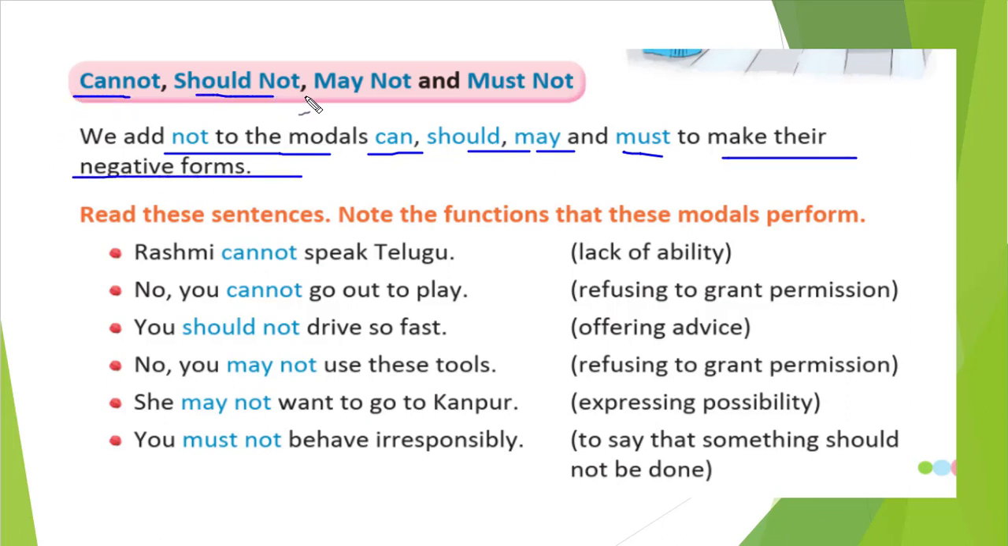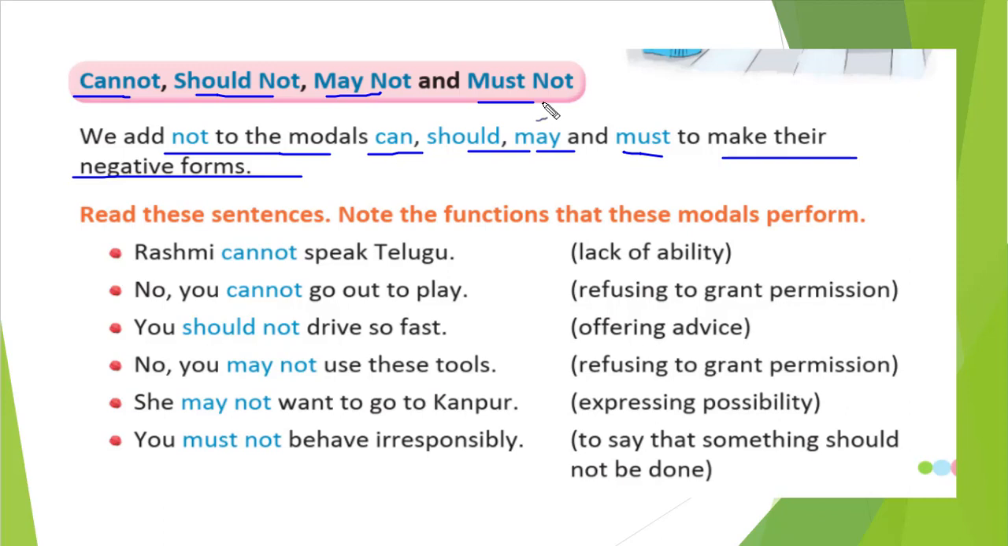Cannot, should not, may not, must not. When we need to form the negative form of an auxiliary verb, we use can, should, may with not. That is cannot, should not, and may not. You can see the examples.